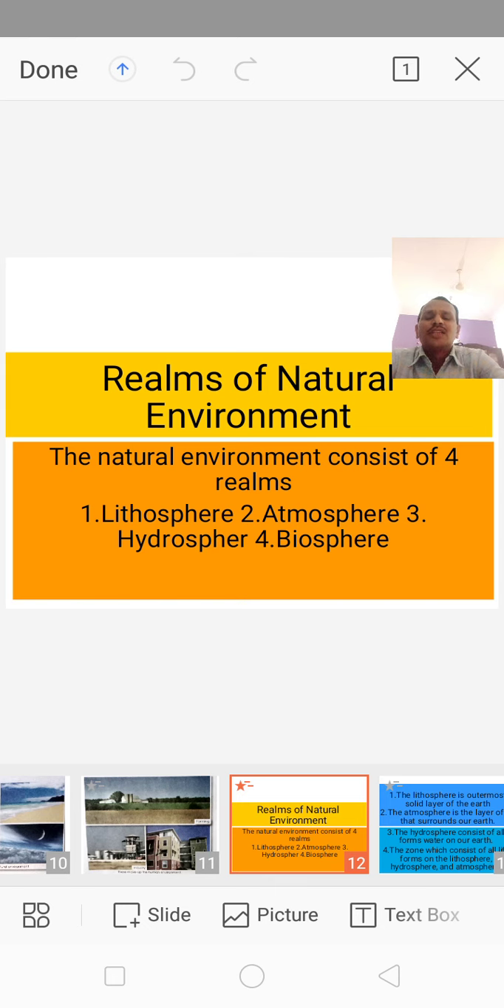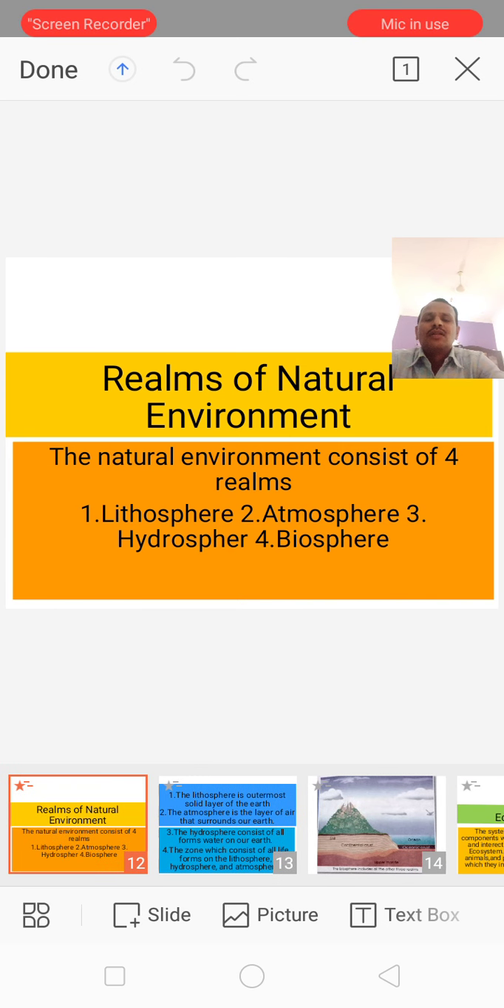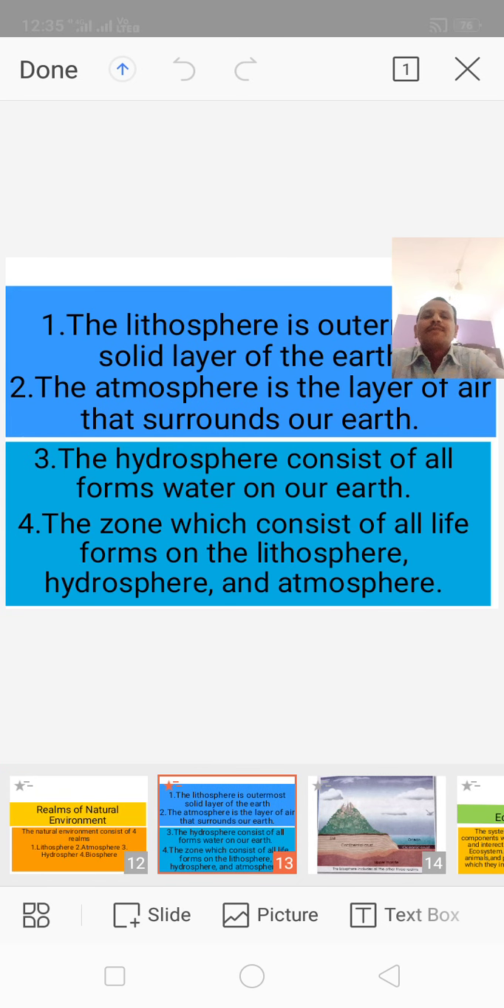Realms of the natural environment. Our natural environment contains some components. These are also called realms. Realms are nothing but components. See, the natural environment consists of four realms. The first one is lithosphere, the second atmosphere, the third hydrosphere, the fourth biosphere. Let us see the next slide.